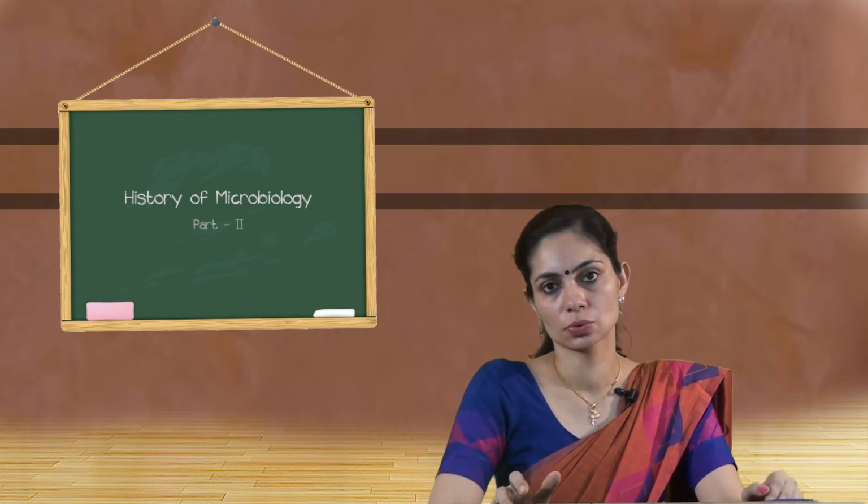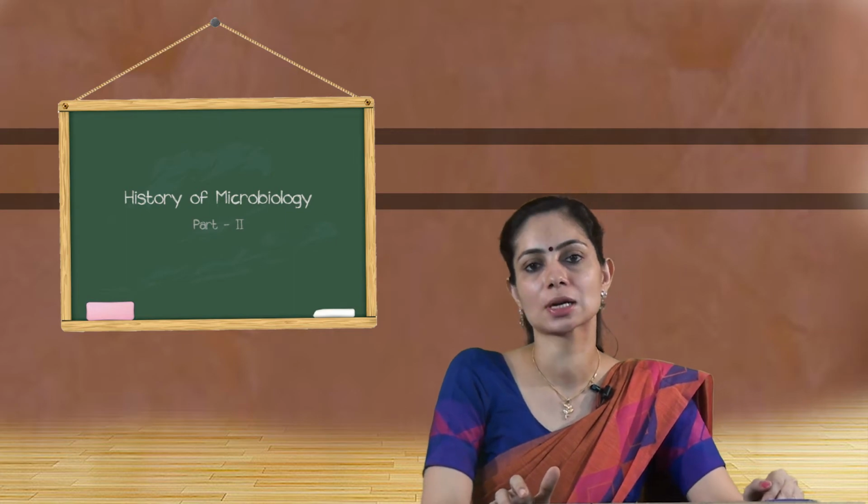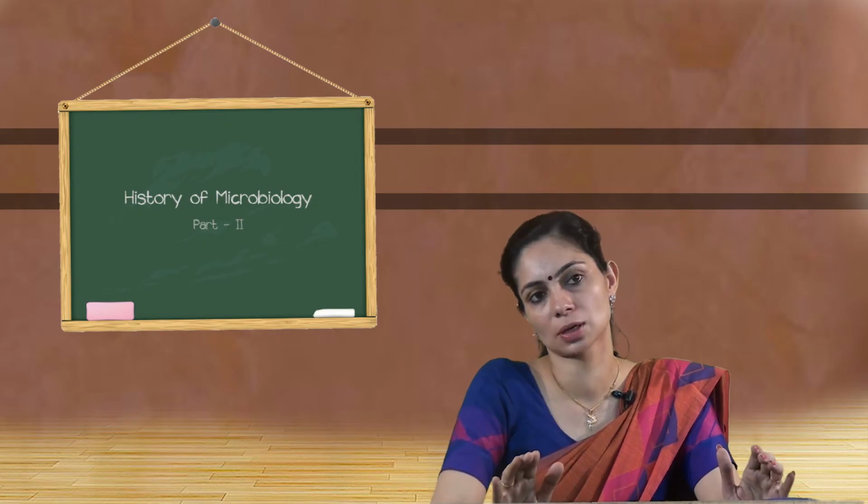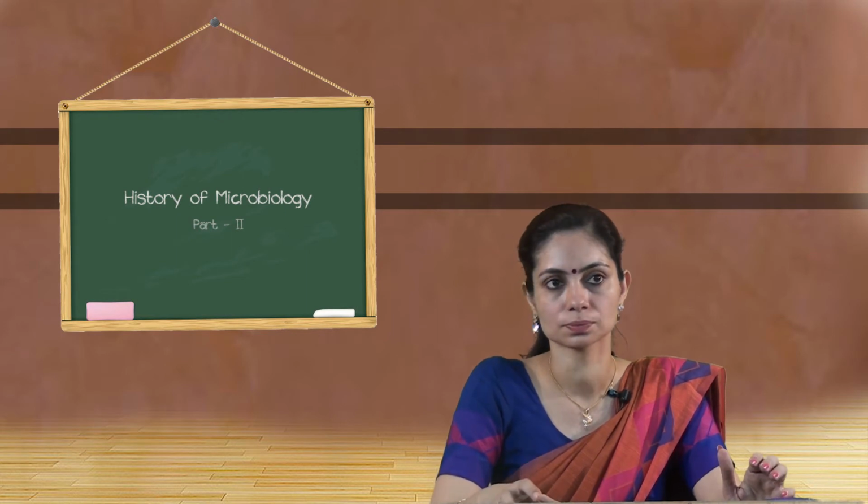Coming to the molecular Koch's postulate, this is the modification by Stanley Falkow in 1988. It is called the model of the molecular Koch's postulate. According to him, a gene of a pathogenic microorganism that contributes to a particular disease should satisfy all the criteria of Koch's postulates rather than the microorganism itself. So he says it's not the microorganism, it should be the gene of that particular microorganism which should satisfy all the postulates of Robert Koch.